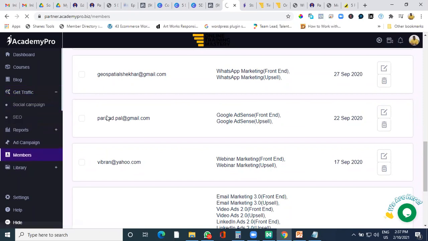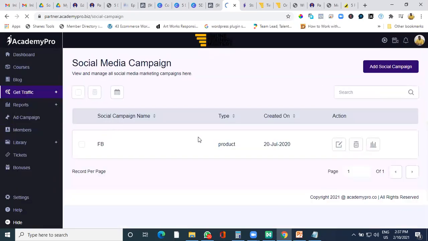For example, if you want to do a social campaign, you can do a social campaign, promote your course and blog on various platforms. Now via this, Facebook has changed their privacy, so it doesn't allow. But I do have a different platform which allows you to do a kind of social campaign and create a social calendar also. So you can always put your content over there and it will keep automatically posting your content every day on your social media. I give that platform also as a bonus.